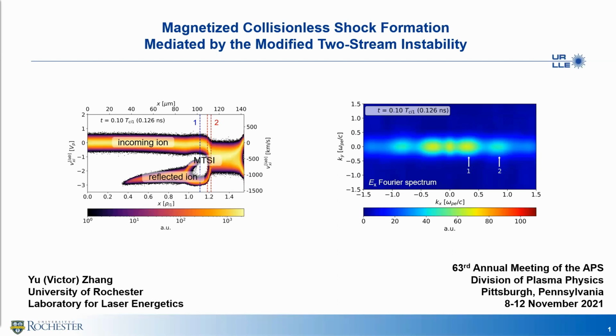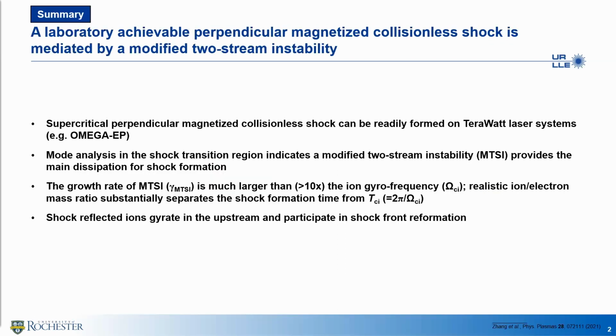In this plot, you can see two non-zero modes. As will be discussed in detail shortly, both of them result from MTSI in the shock transition region, labeled by 1 and 2 in the two plots. This is one of the most convincing evidences that MTSI is the operating instability for the shock. In this talk, I will show our kinetic simulation results on perpendicular magnetized collisionless shocks mediated by MTSI.